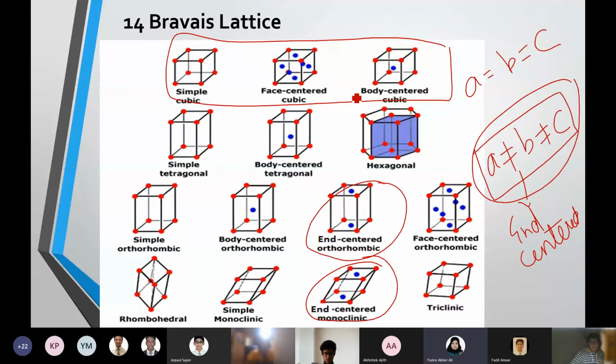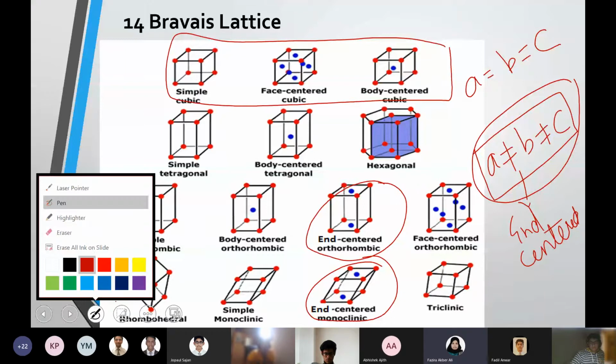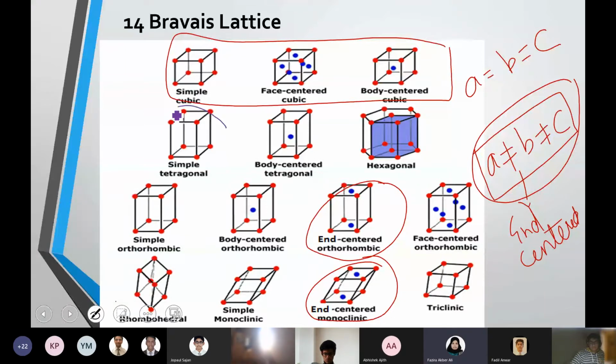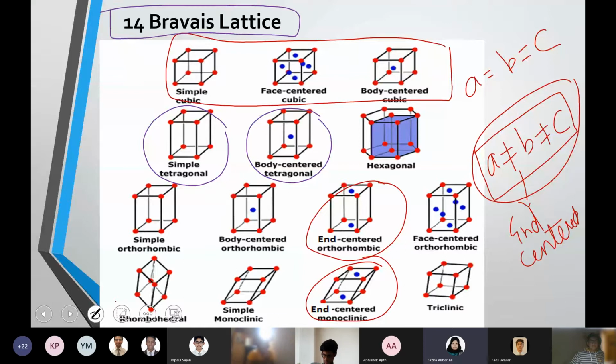And for tetragonal, as you can see, there are only two possibilities. There is simple tetragonal, that means in a tetragonal arrangement all the corners have a particle. Then it can have a body-centered arrangement. For tetragonal, there is no FCC. There is no end-centered also. So it's based on whether it's possible for a certain crystal out of the 7 crystal systems. And based on that, the entire arrangement can be of 14 different ways. That is what comes under the 14 Bravais lattices. So that was the last point we discussed yesterday. Any doubt so far in this topic?